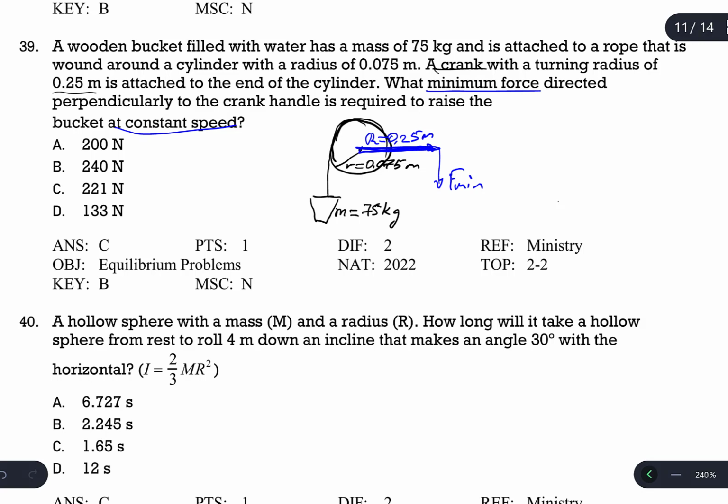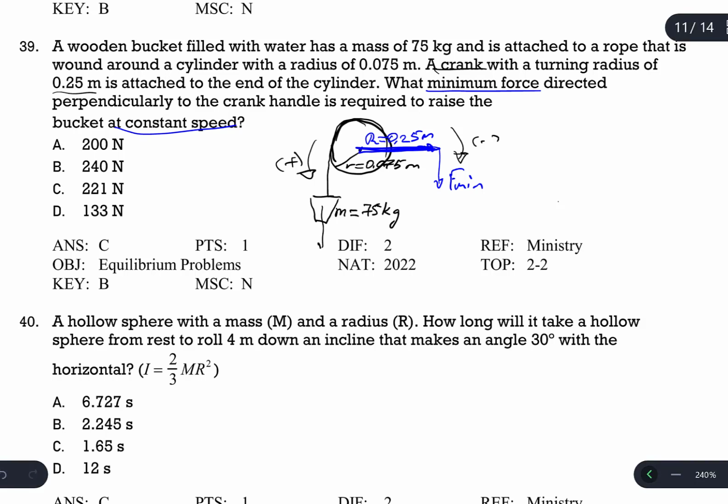Which means the torque produced by the crank and the torque produced by the bucket, one of them is negative, the other one is positive, so they must be equal in magnitude and opposite in direction, so the sum is going to be 0. So let's calculate the torque for each force, the one because of the bucket and the one because of the force acting on the crank handle.